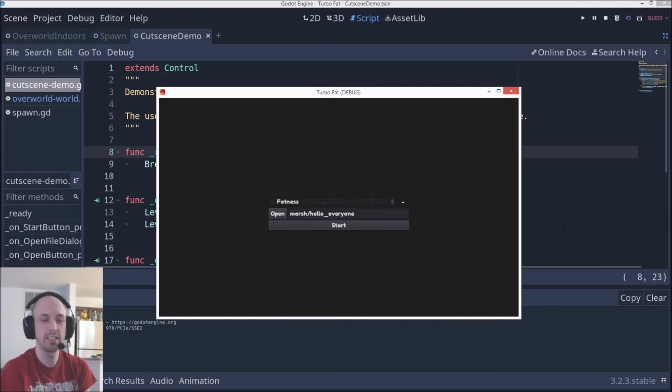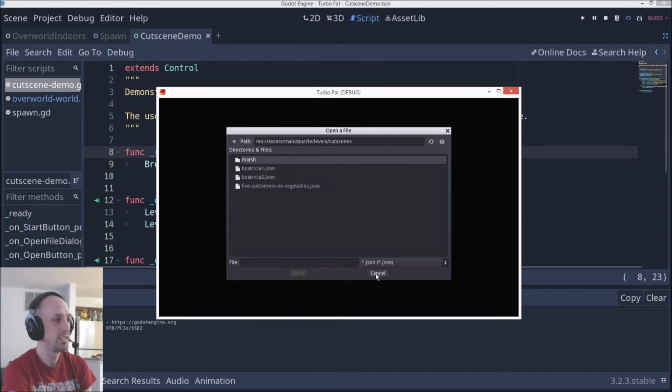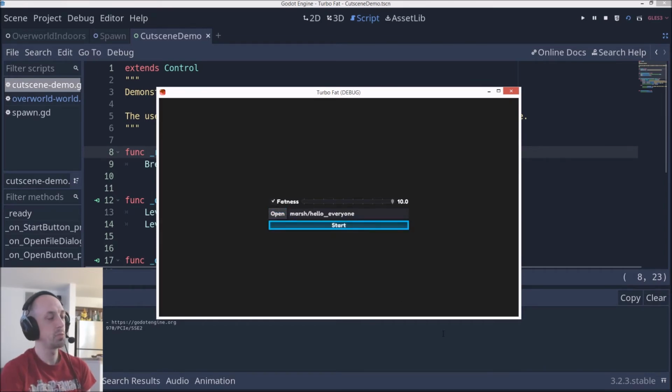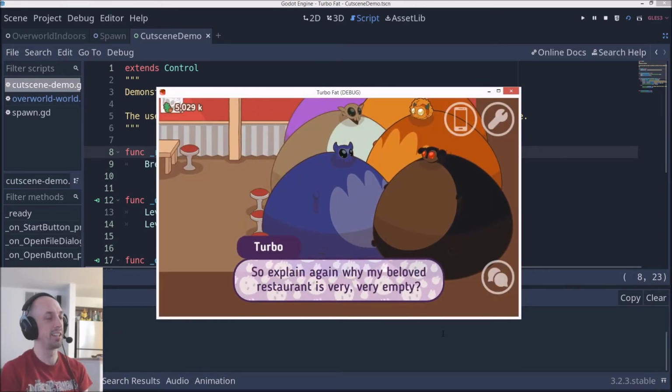And so I created this cutscene demo, and I made it so that you can say, what if all the characters are huge? What if they're all very small? And then you can play any given cutscene you want. So it does work, and it did immediately find some bugs where the creatures, if they were this huge, they just wouldn't even all fit in this room, and they would spawn out of bounds and stuff like that.